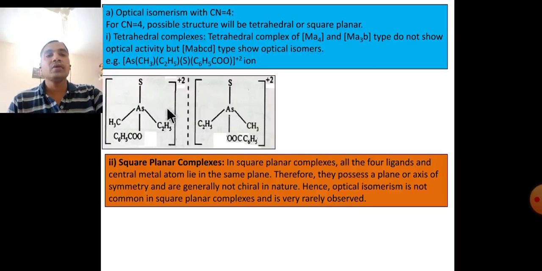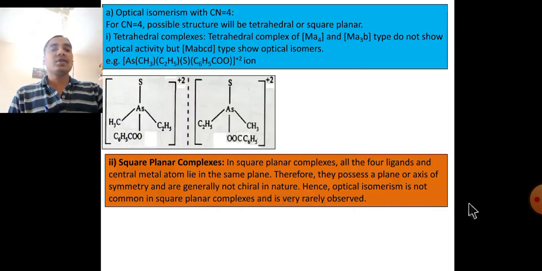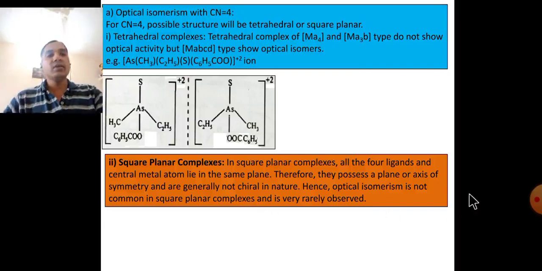The mirror image of these arsenic complexes shows the optical isomer. The second type is square planar complexes. In square planar complexes all 4 ligands and the central metal atom lie in the same plane, therefore they possess a plane or axis of symmetry and are generally not chiral in nature. Hence optical isomerism is not common in square planar complexes and is very rarely observed.